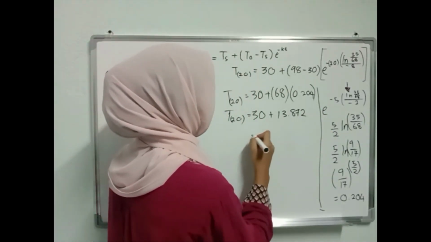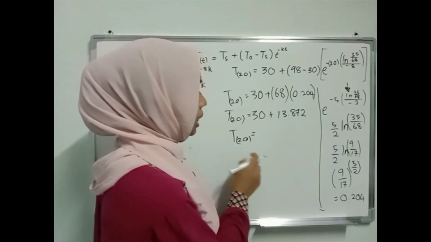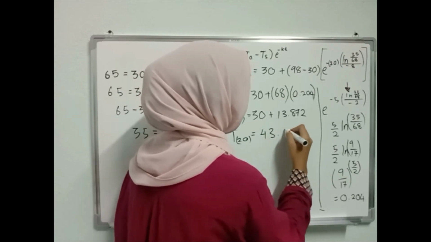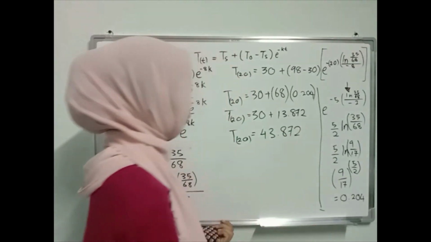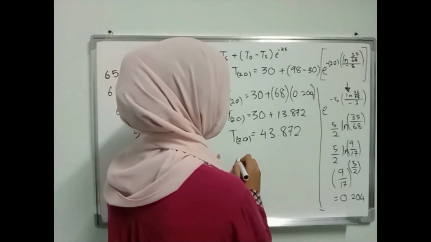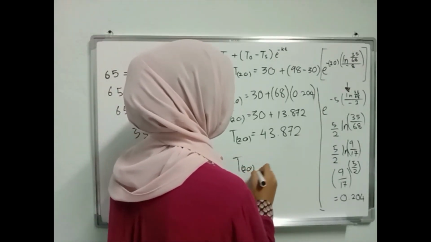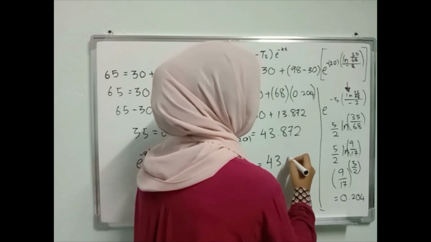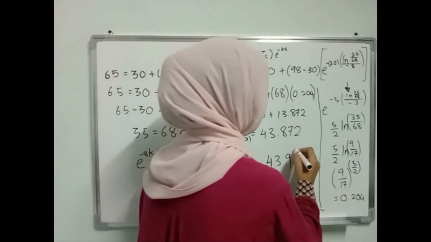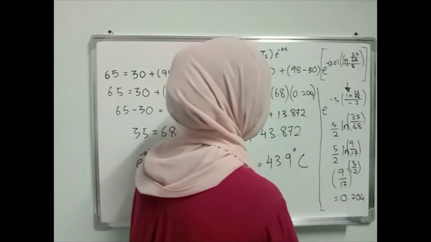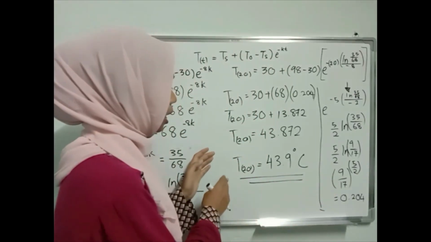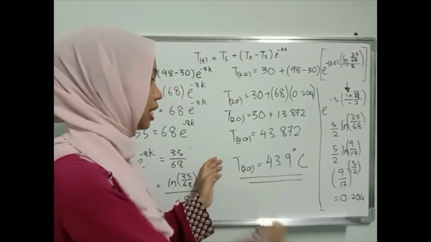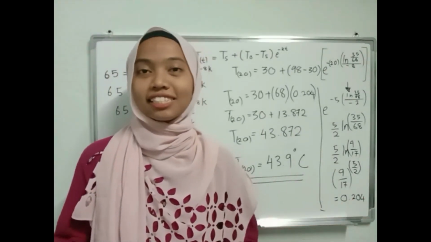So the temperature after 20 minutes is 43.872. So the answer is the temperature after 20 minutes is 43.9 degrees Celsius. This is the temperature of the cake after 20 minutes removed from the oven. That's all from me. Thank you.